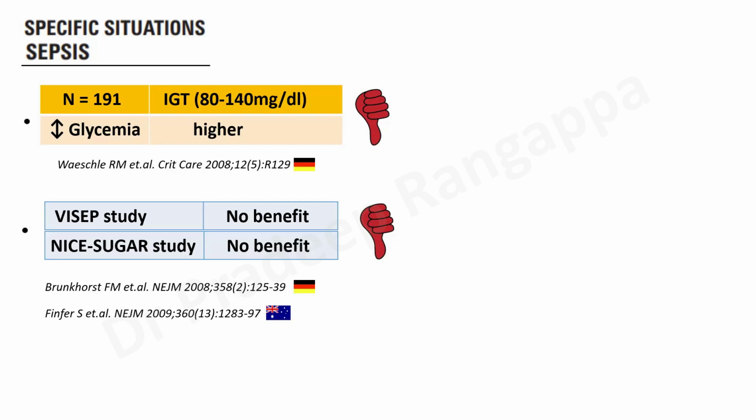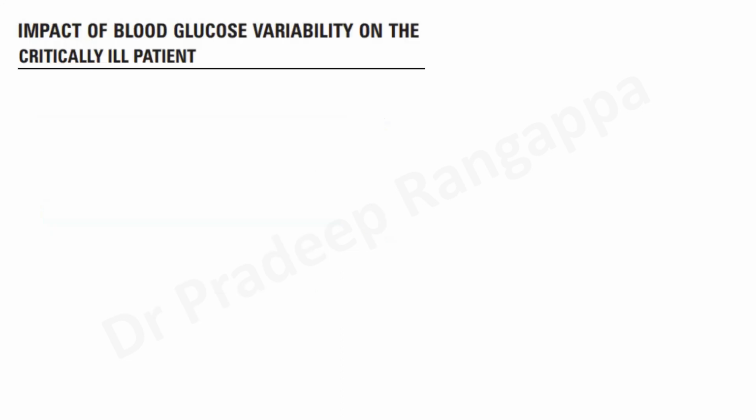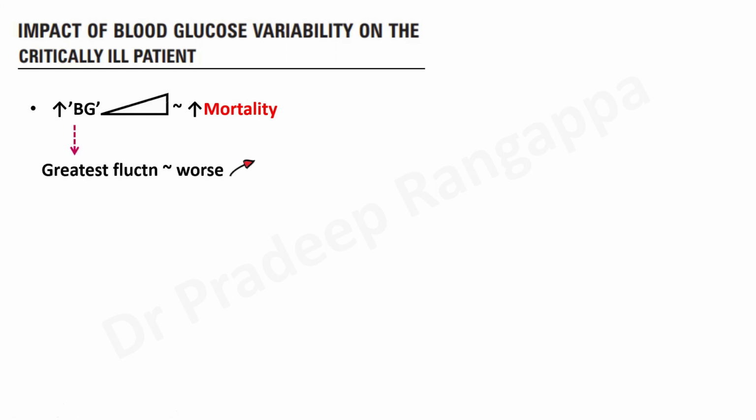So this is the current evidence about the whole glycemic studies we have. And now let us look at what is the impact of blood glucose variability on the critically ill patient. So variability means huge fluctuation in the blood sugar, whether it has an impact. So this is a symbol for variability. So increase in the blood glucose variability is shown to have a correlation with increased mortality. And the greater the fluctuation, the worse the outcomes. So we should not allow huge fluctuations in the blood glucose level, which is shown to be related to mortality.